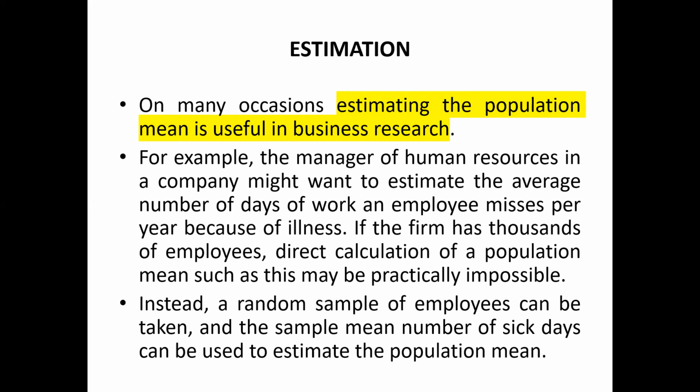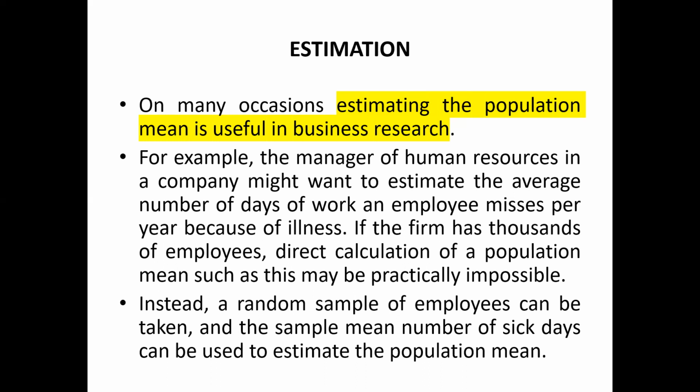So if the firm has thousands of employees, direct calculation of a population mean such as this may be practically impossible. This is a real example. Your organization has thousands of employees, and you want to determine the average number of days of work an employee misses per year because of illness. Practically, for thousands of employees it would be very difficult.